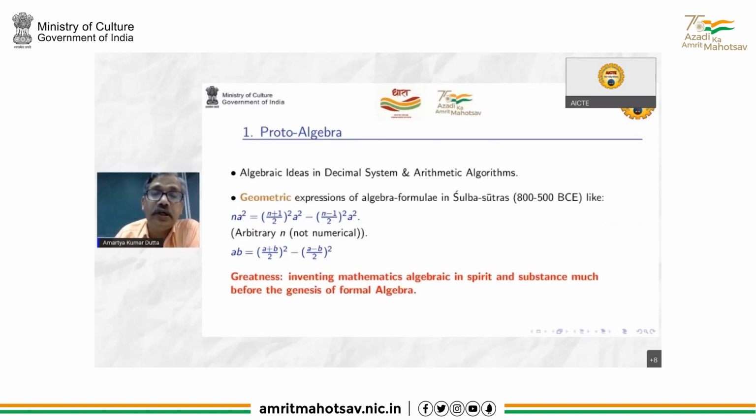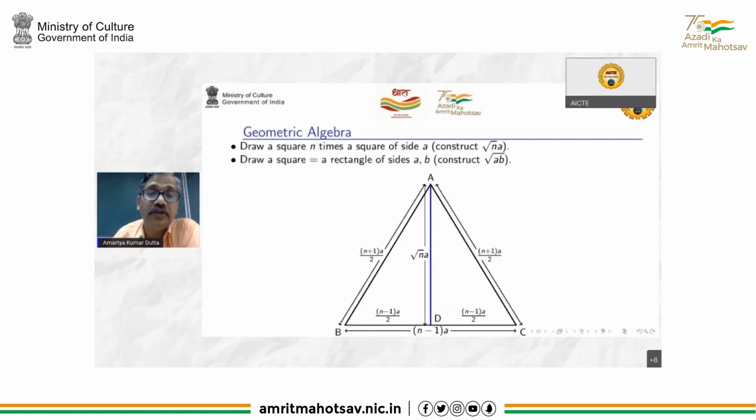And the point is that at that time, probably algebra in the symbolic form, in the high school form, was not there. But that is the greatness of the Sulva savants, or those of the Vedic era, those Vedic savants who had invented these constructions, that they had invented mathematics, algebraic in spirit and substance, much before the genesis of formal algebra. So that doesn't make them lesser, that makes them even greater as algebraists, that even without the facilities of formal algebra, they had conceived of algebraic results in geometric form.